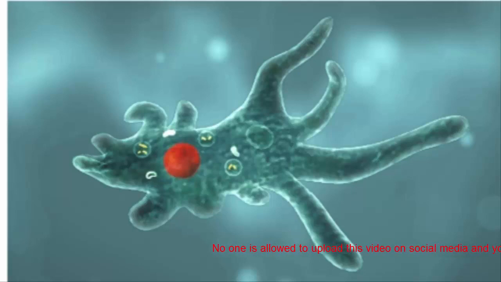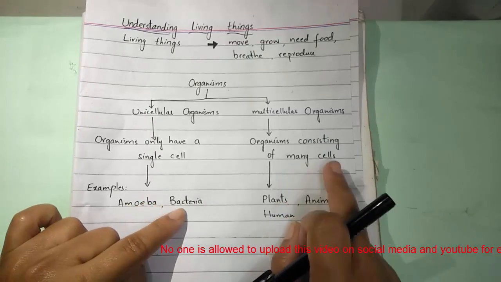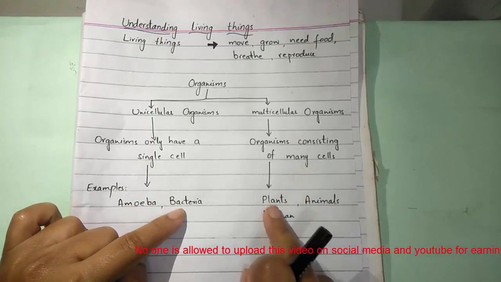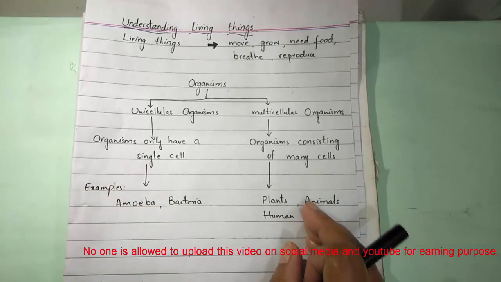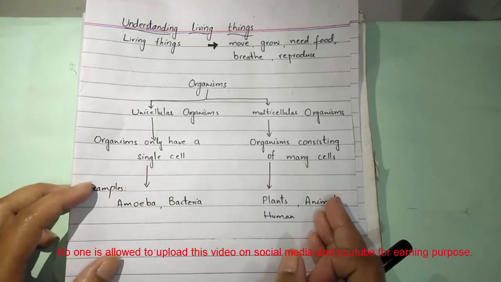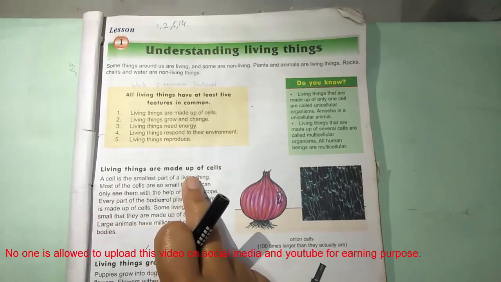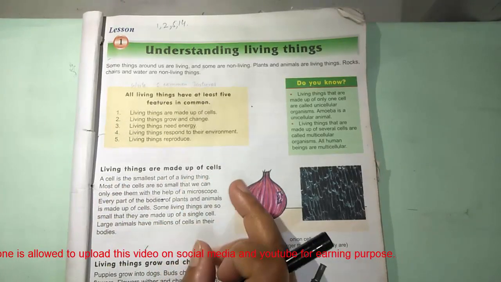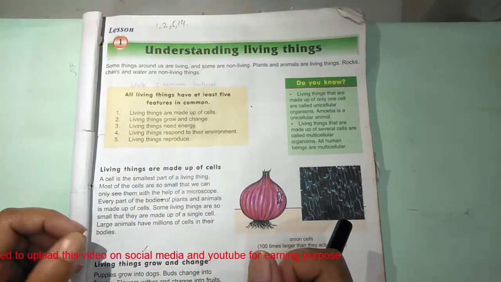Unicellular examples include amoeba and bacteria. Now look at the picture of amoeba. It is a unicellular organism. It is a single cell organism, and bacteria are also single cell organisms. Multicellular organisms include plants, animals, and we, human beings. We are made up of a number of cells. Okay. Now look at the first feature of living things, that is living things are made up of cells.